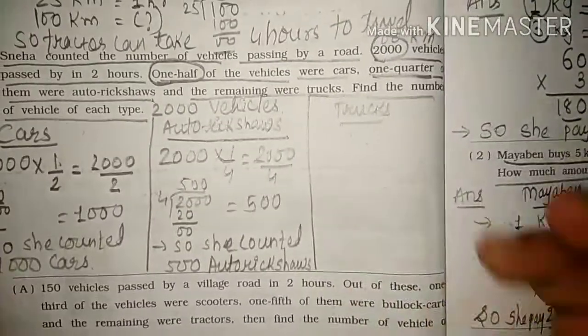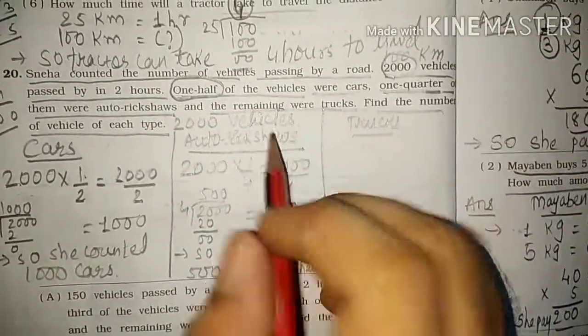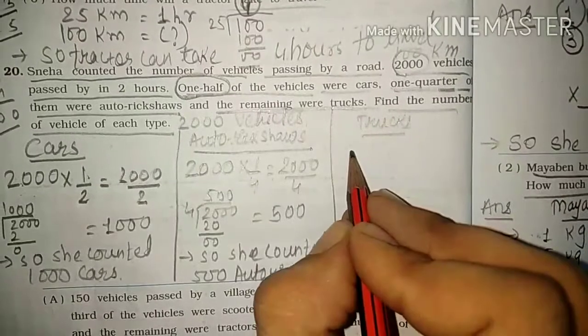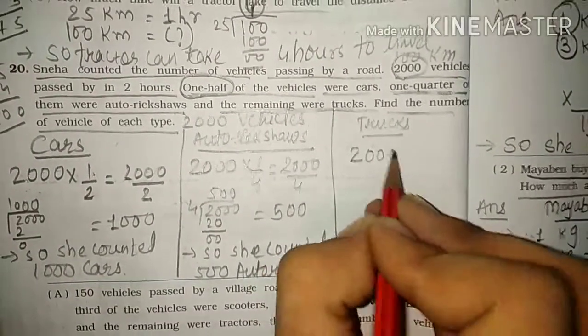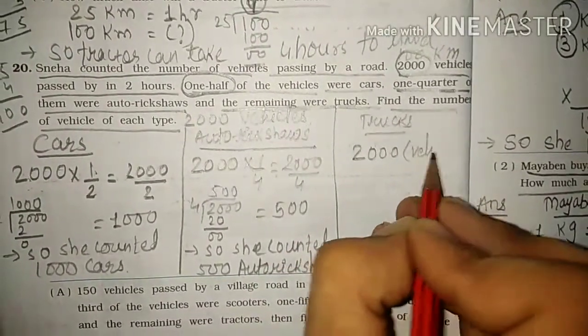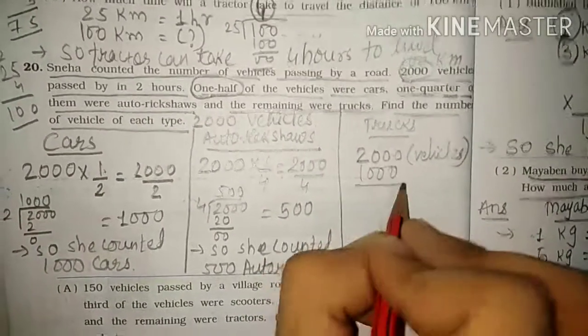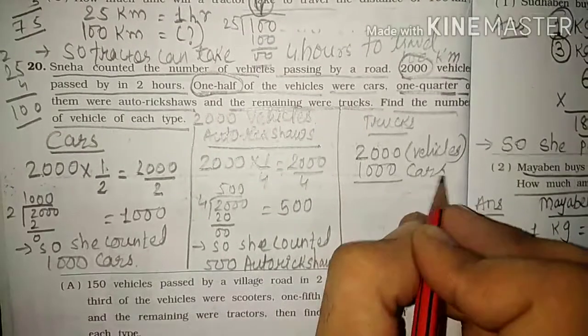Okay, now let us do the last one. What is the remaining? What is given here? The remaining were the trucks. Here no fraction is given. It means I have to find out the trucks. 2000 is the total vehicles, out of which 1000 were cars.